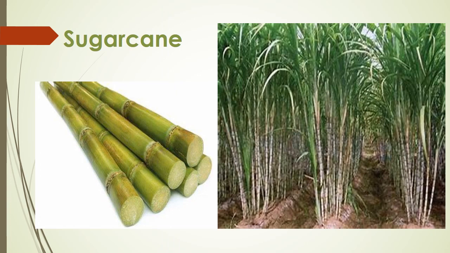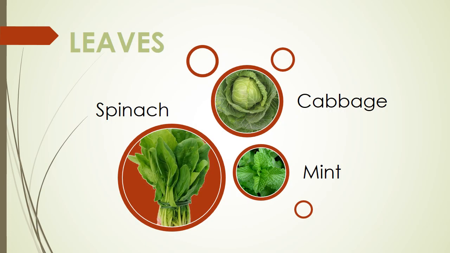Students, from which part of the plant we get sugar? Yes, we get sugar from the juicy stems of the sugarcane plants. Similarly, we think the leaves are just meant for plant-eating animals like cow, goat, horse, etc. But we humans also eat many kinds of leaves as vegetables.